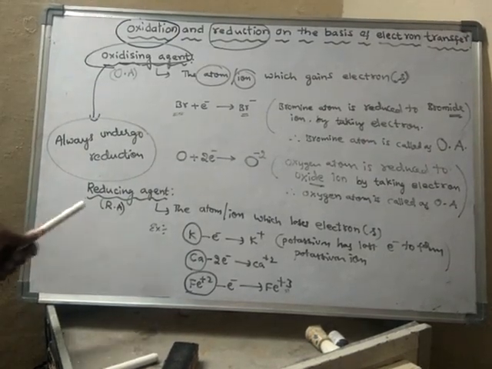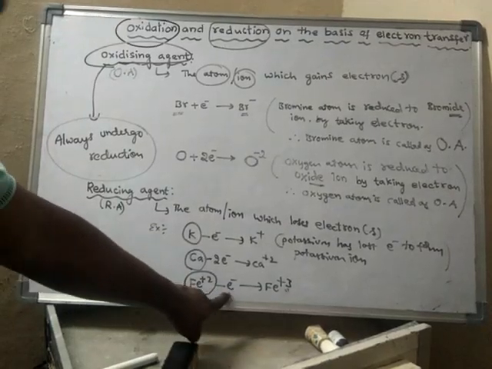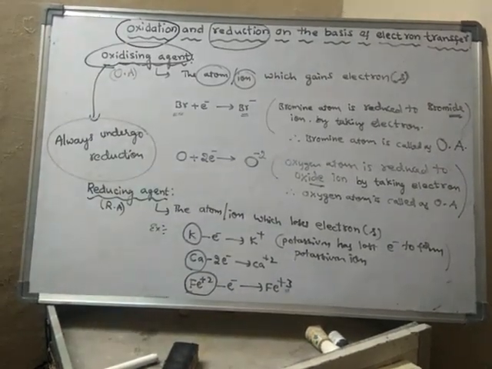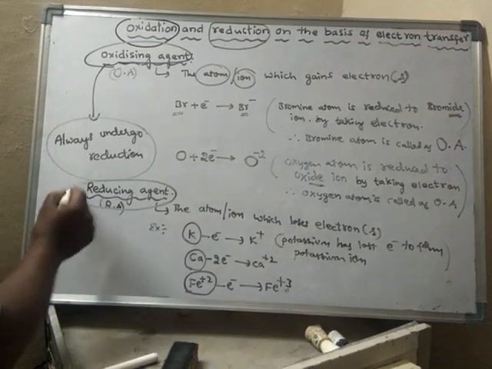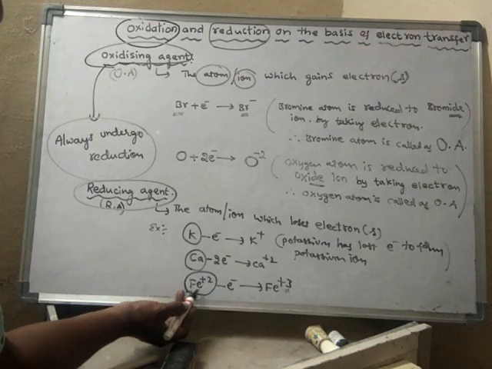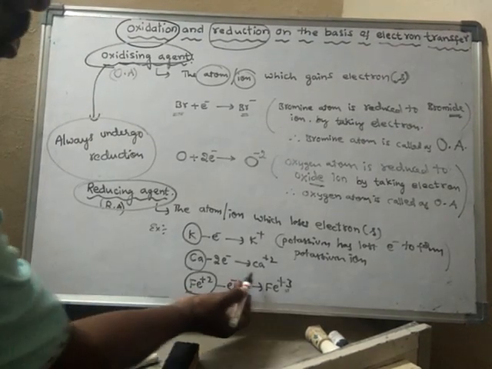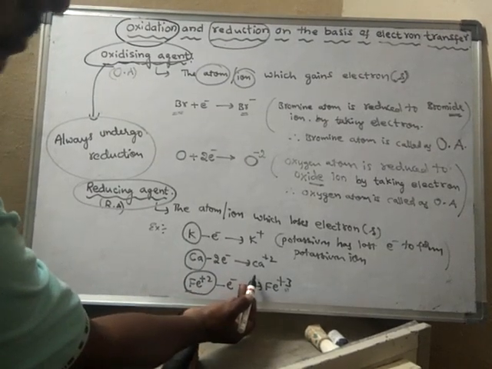Listen here. As they are losing electrons, reducing agents are said to be oxidized. So Fe plus 2 is oxidized to Fe plus 3. Calcium atom is oxidized to calcium plus 2 ion.